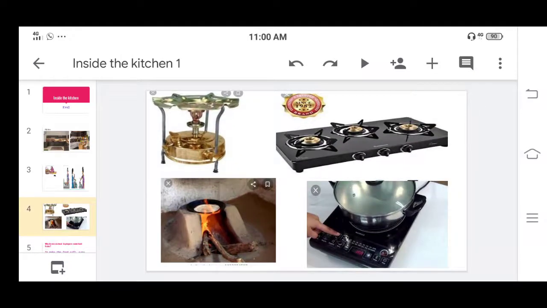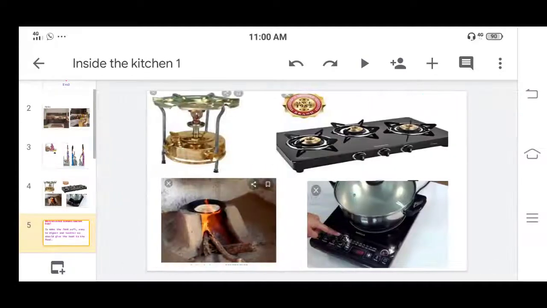Induction means they use electricity. This is the induction plate. If we plug it in the socket, it gets heated, and the pan which we keep on this induction gets heated and you can cook. So these are the different ways that you can use for cooking.